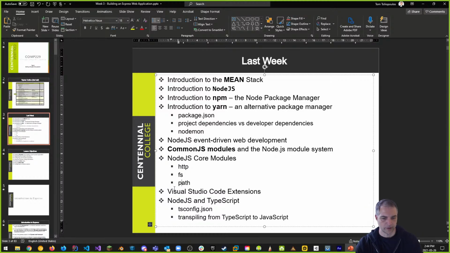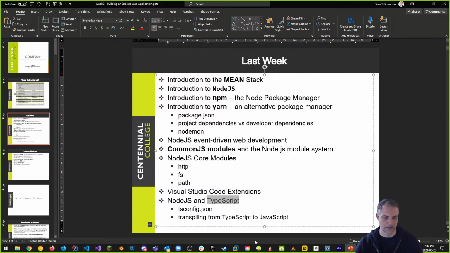And then we also installed several VS Code extensions so that your VS Code could look like mine. And I also talked about how to use TypeScript with Node.js and the reasons for this: good code hinting, code coloring, and tooling, which is the primary reason we want to use TypeScript when we build things for Node. Now, again, a note: last year, I said that TypeScript is optional. Why? Because last year's videos are all with JavaScript, and that's okay. It's perfectly fine. It'll work.